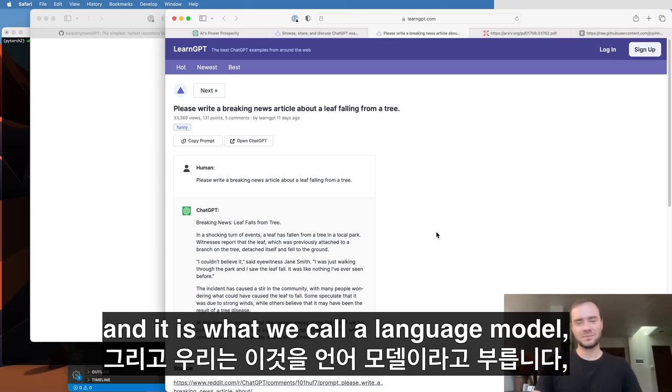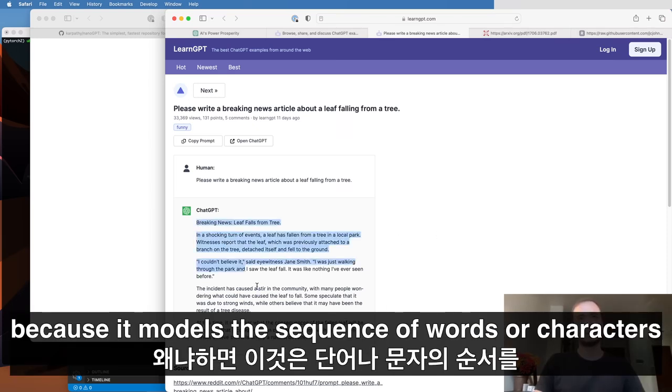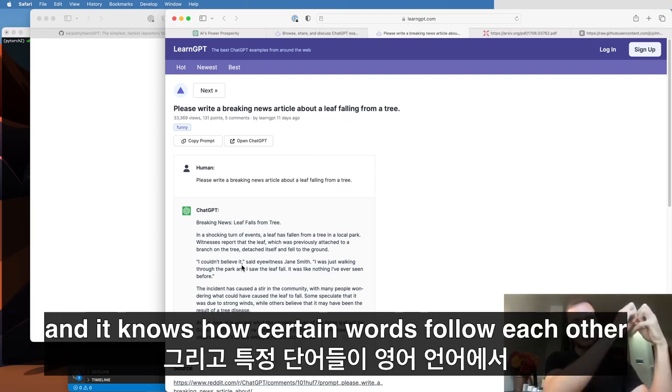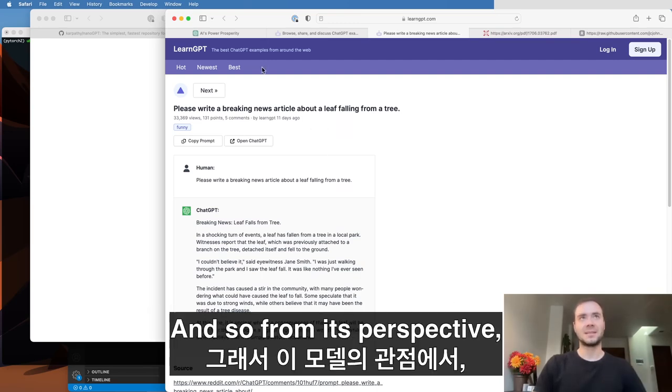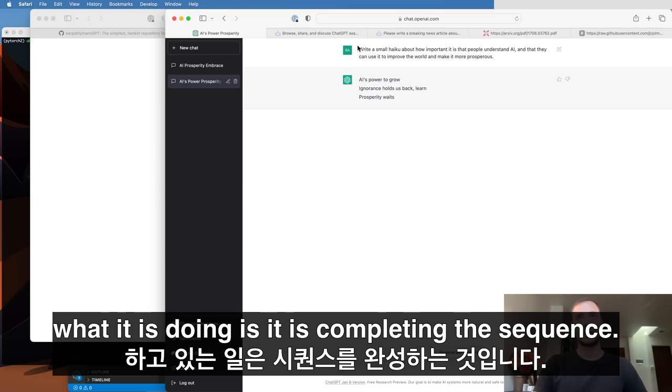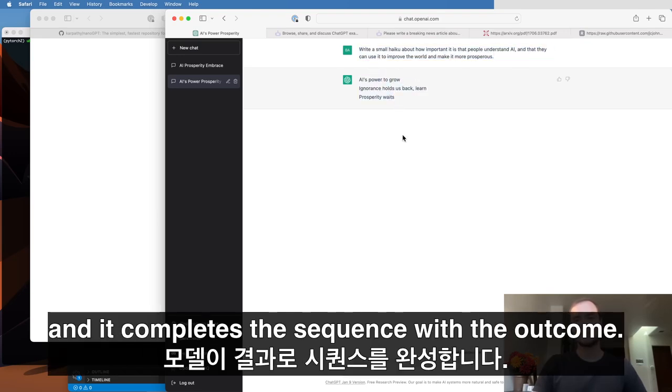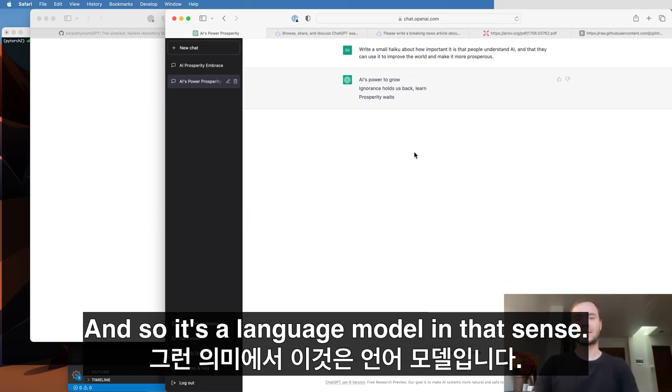It is what we call a language model, because it models the sequence of words or characters or tokens more generally, and it knows how words follow each other in the English language. From its perspective, what it is doing is completing the sequence. I give it the start of a sequence, and it completes the sequence with the outcome. So it's a language model in that sense.